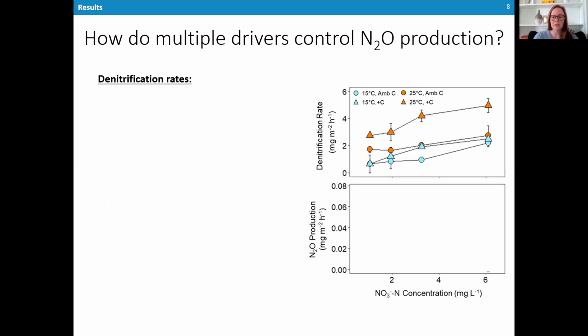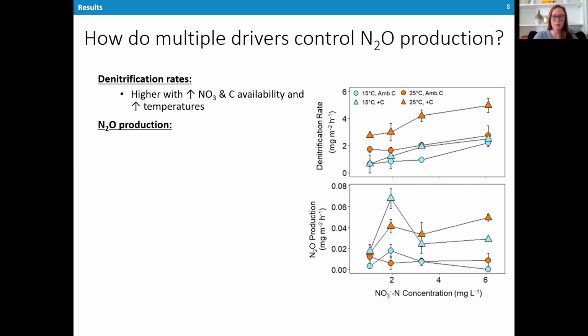Briefly, I want to touch on denitrification rates in that top panel. These were higher with increasing nitrate and carbon, as well as at warmer temperatures, which is consistent with many studies in the literature on denitrification, which is great. We're seeing exactly what we would expect.